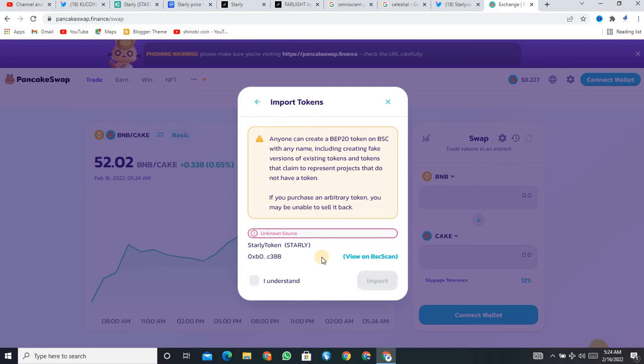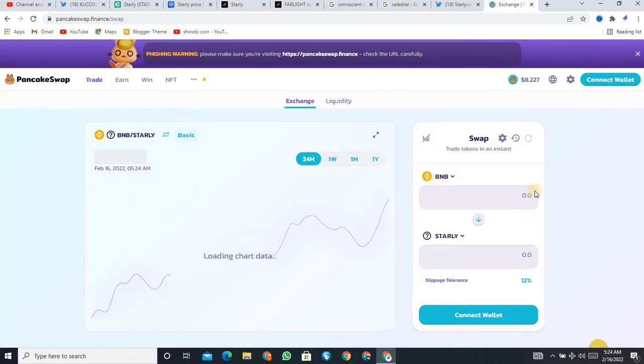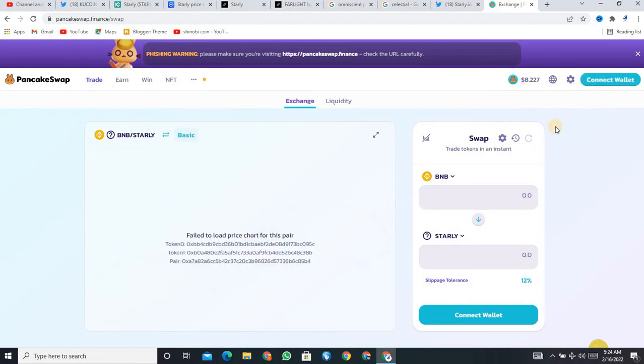There are different types of fake tokens which are created by other fake people. So you must know about that, and you must think about that. Don't invest your funds without confirming any token. So I am copying this one address from the main CoinMarketCap page about this one project. You see, I just want to simply click on, I understand. I just want to click on the import button, and after that you simply connect your wallet with MetaMask.